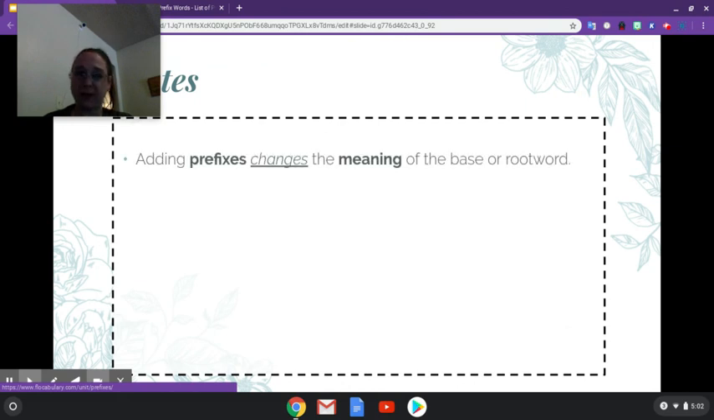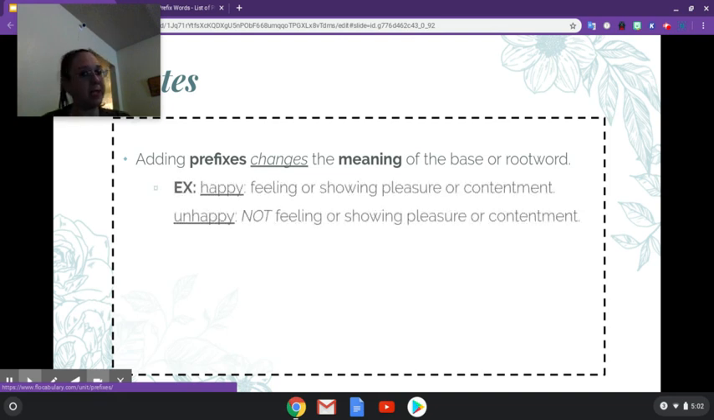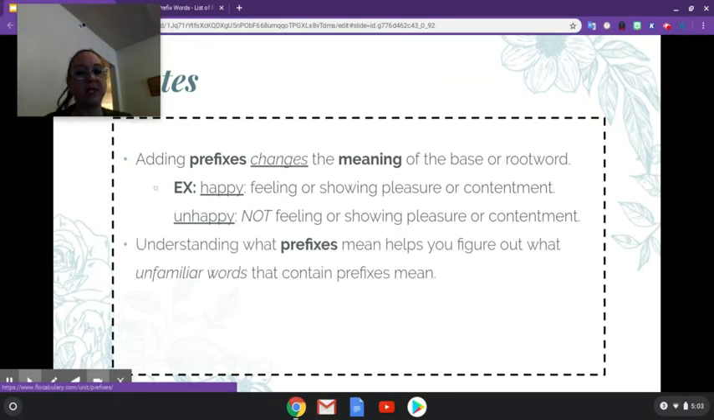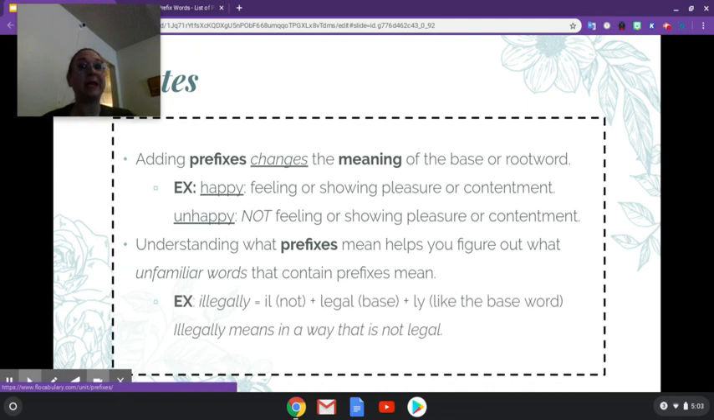Adding prefixes changes the meaning of the base or root word. So we can completely change it. For example, happy means feeling or showing pleasure or contentment, and unhappy is not feeling or showing pleasure or contentment. Understanding what prefixes mean helps you figure out what unfamiliar words that contain prefixes mean. For example, illegally. Ill means not, legal is the base word, and ly is a suffix. Illegally means in a way that is not legal.